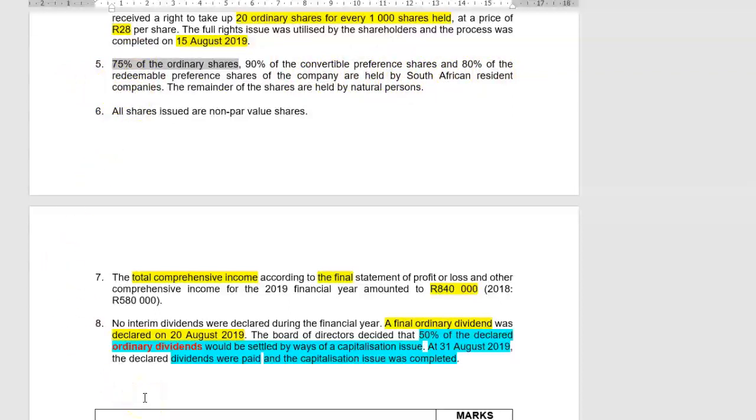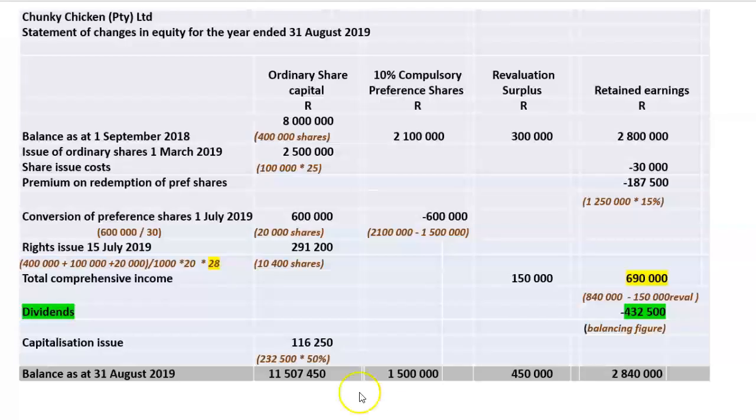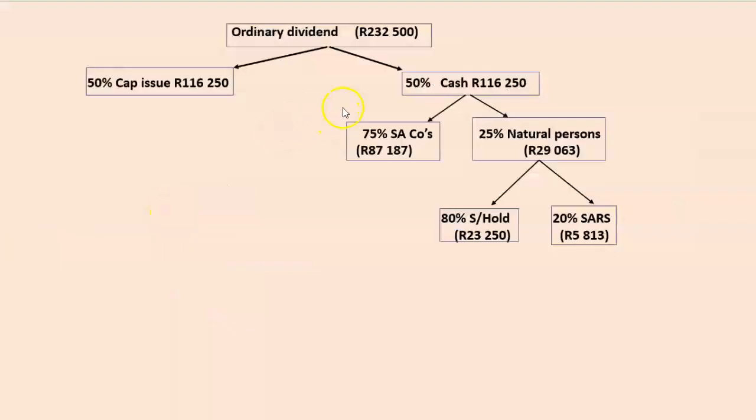So let's go and have a look how much of our ordinary dividend is going to be paid to the shareholders and how much is going to be paid to the receiver of revenue for dividend withholding tax. Now, dividend withholding tax is only payable on the cash portion of a dividend. So on the other 50%, which is going to be settled in cash, that is what I should use in order to work out dividend withholding tax.